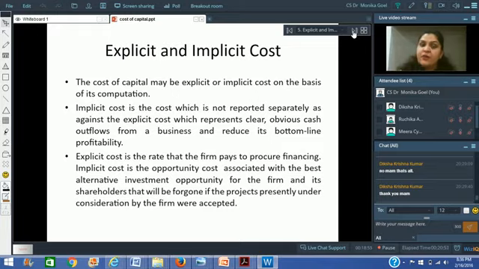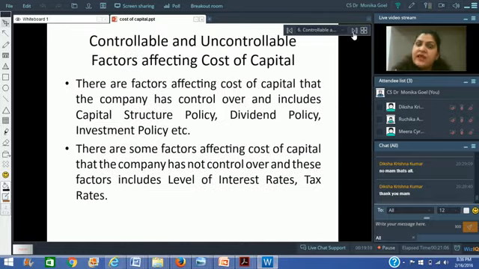That means that it's an opportunity cost. If I would not have kept my money with this company, I would have invested it somewhere else, and that is called the opportunity cost of capital. That's the implicit cost. In the examination, you have got questions like distinguish between implicit cost and explicit cost, which I would be discussing with you later also. And implicit cost is something on which theory questions have been coming in the examination.